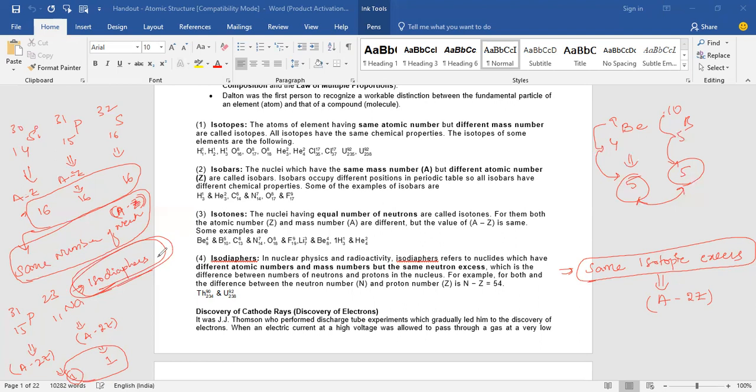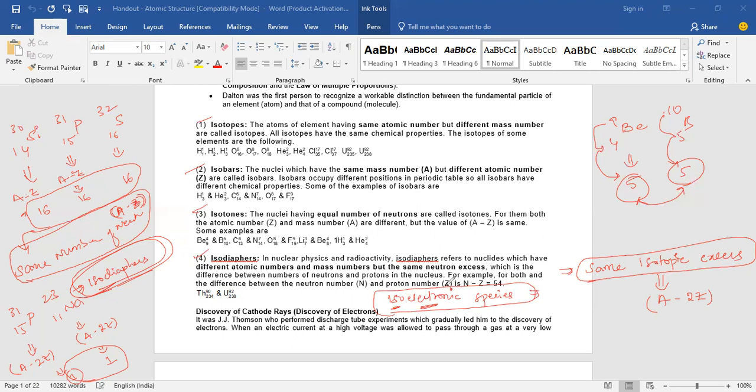But apart from this, we have one more term, isoelectronic species. You studied isotopes, isobars, isotones, and isodiaphers, but there is one more term. That is isoelectronic species. What is that? Same number of electrons. Very good. Iso means same, right? Electrons.